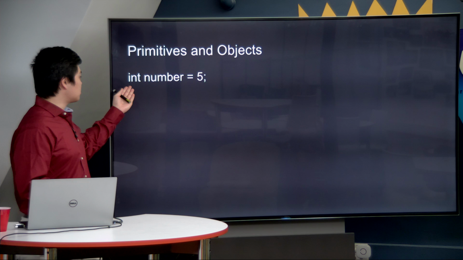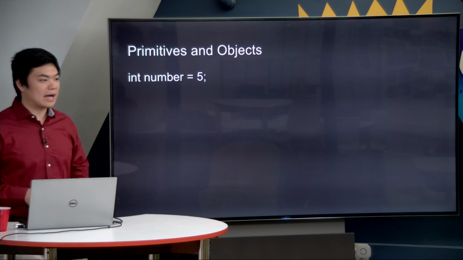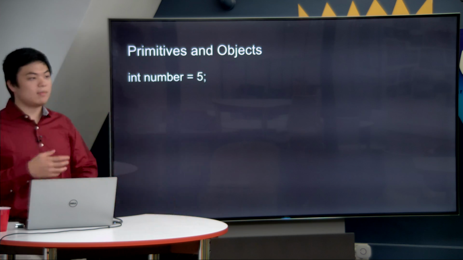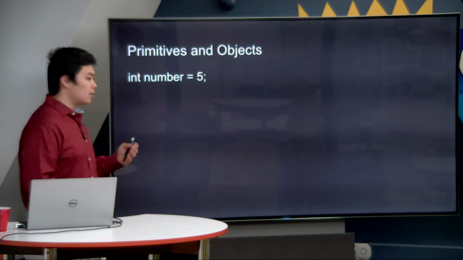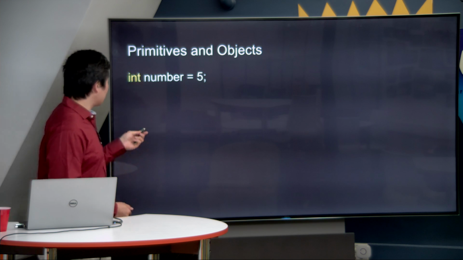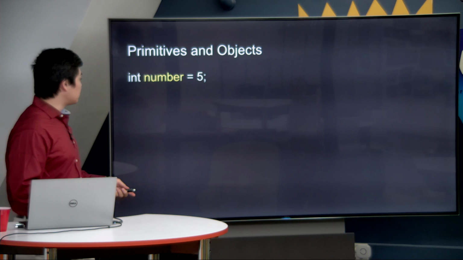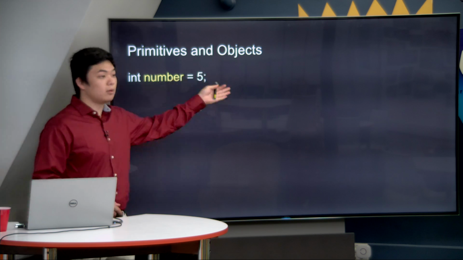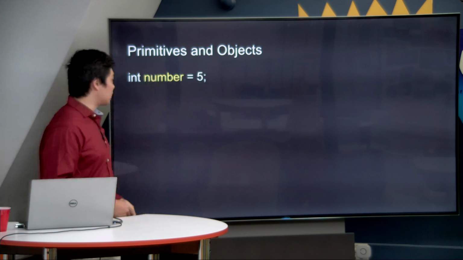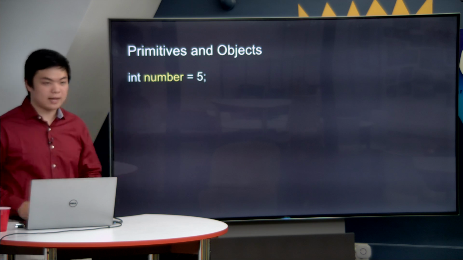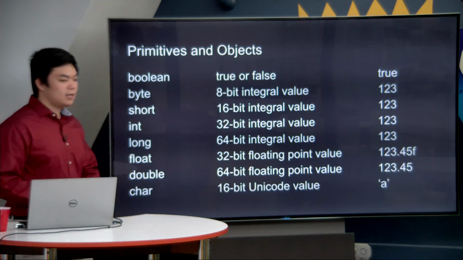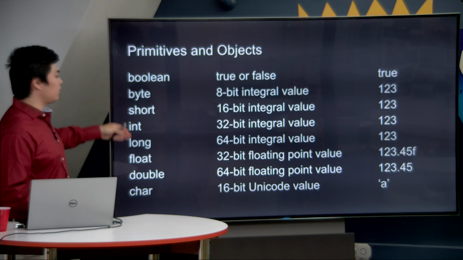In this case, integer is specified by Java as a primitive class, meaning that Java sees that people use this class so often that it should build in some functionalities and make it easier for people to create and manipulate this variable type so that they don't have to go through as much hassle. So notice here that we have int as our specifier at the beginning, but we don't have to type out new or int again. We just simply specify the name and then specify the value. And that cuts down on a lot of the hassle that programmers have to go through when they're making these objects. So here is just very briefly a rundown of all the primitives that Java supports.